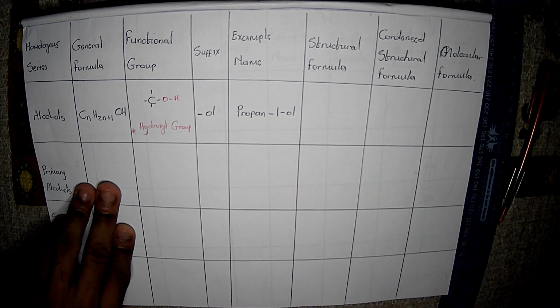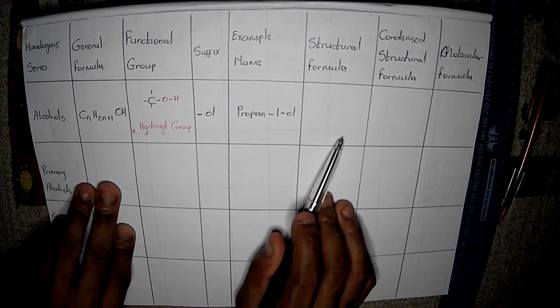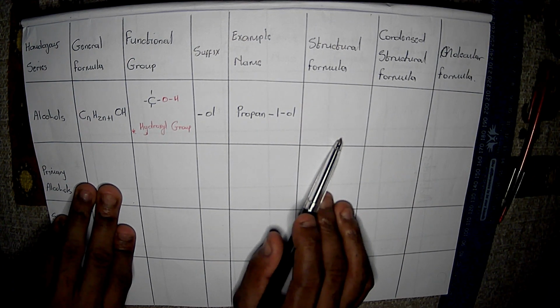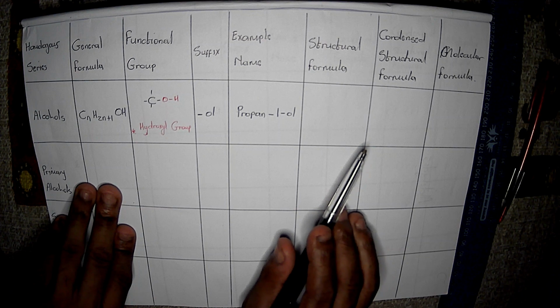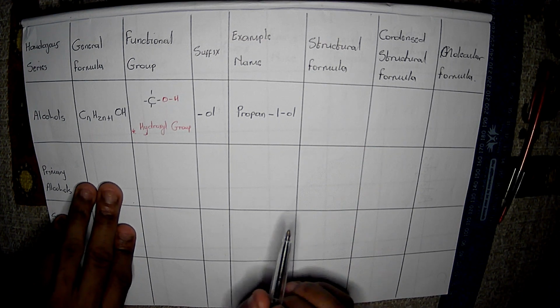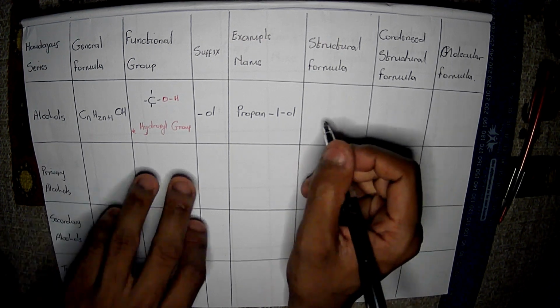Propan-1-ol, not propanol. If you wrote it as propanol, you were supposed to write at least 1-propanol, not propanol. Okay? Now, let's write the structural formula.